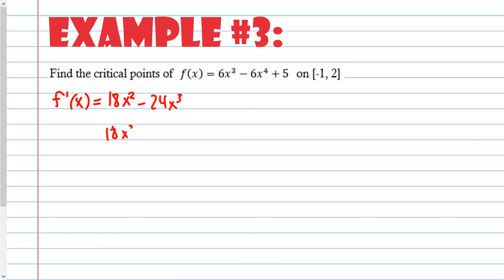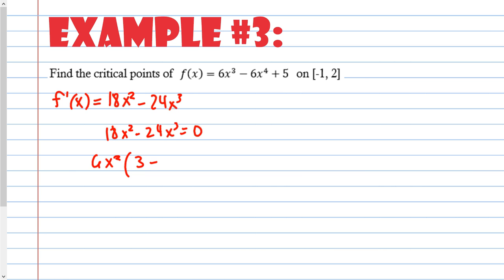You take that and set it equal to 0, because the critical value is anywhere that the slope is 0 or non-existent. But this is a polynomial, and polynomials are continuous and therefore differentiable, so there is no place where it's non-existent. What do they have in common? They have the number 6 and x squared in common.